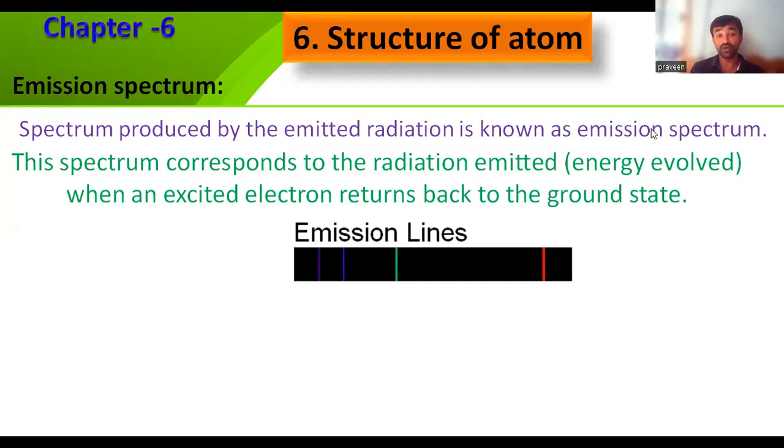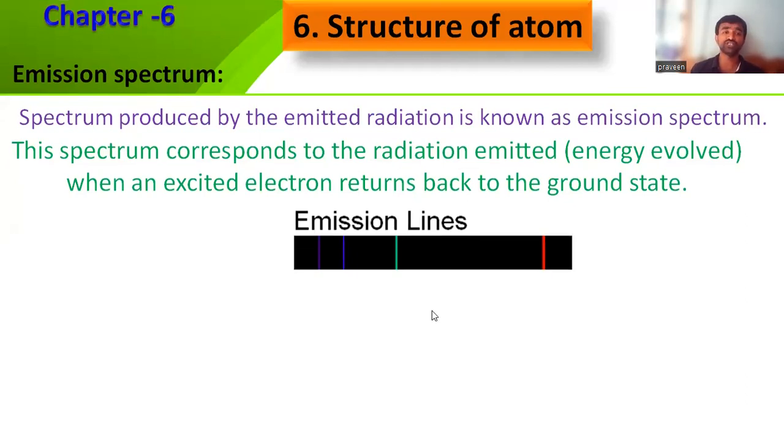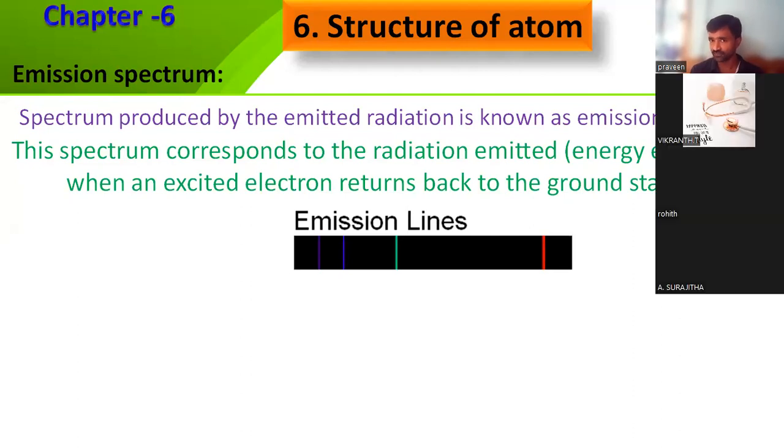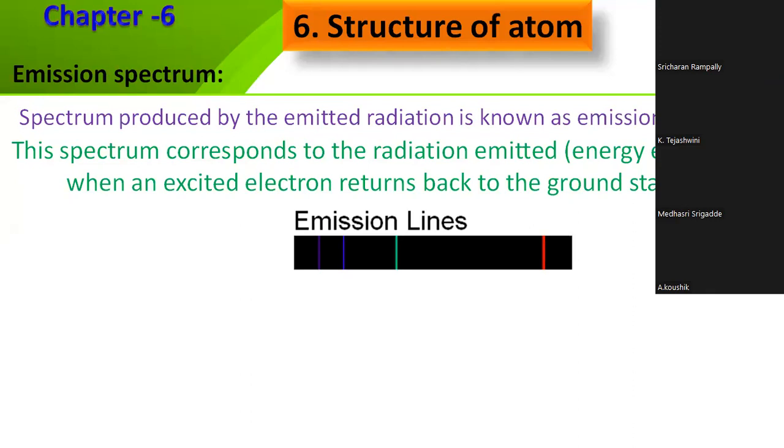So now we have observed emission lines, or the emission line spectrum. Have you seen it now? It is clarified now: what is the emission spectrum? In your textbook, the emission spectrum is just mentioned, but I think not given clearly. I have given the information and visualization of the emission line spectrum.